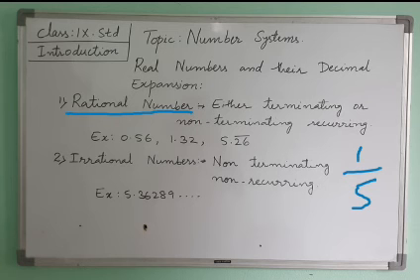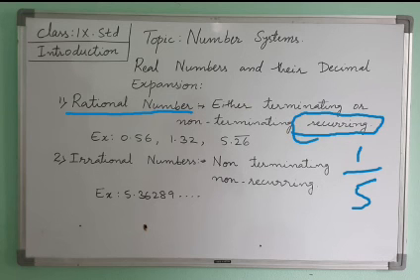The decimal expansion of a rational number is either terminating, meaning after some steps you get the remainder 0, or non-terminating recurring. Recurring means the same digits come repeatedly.